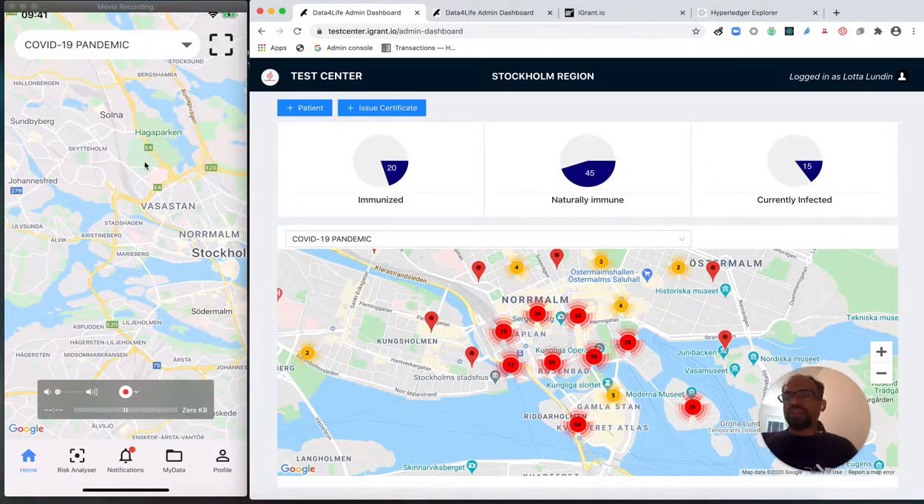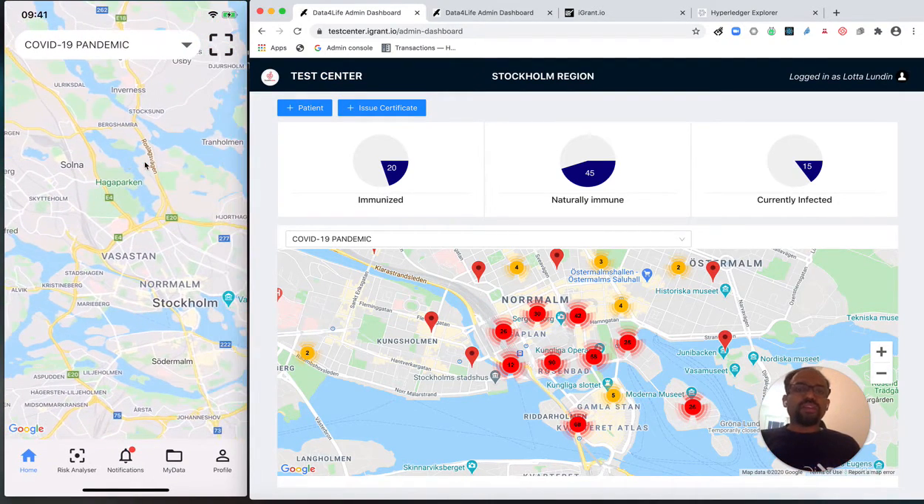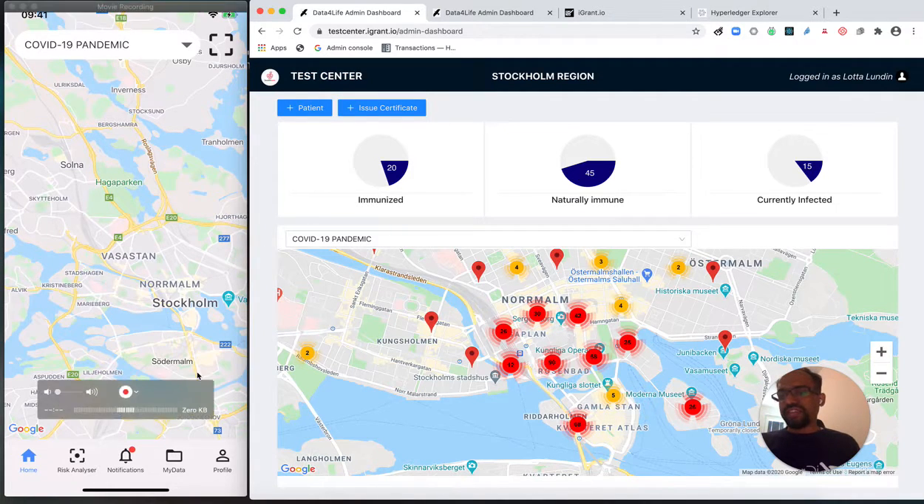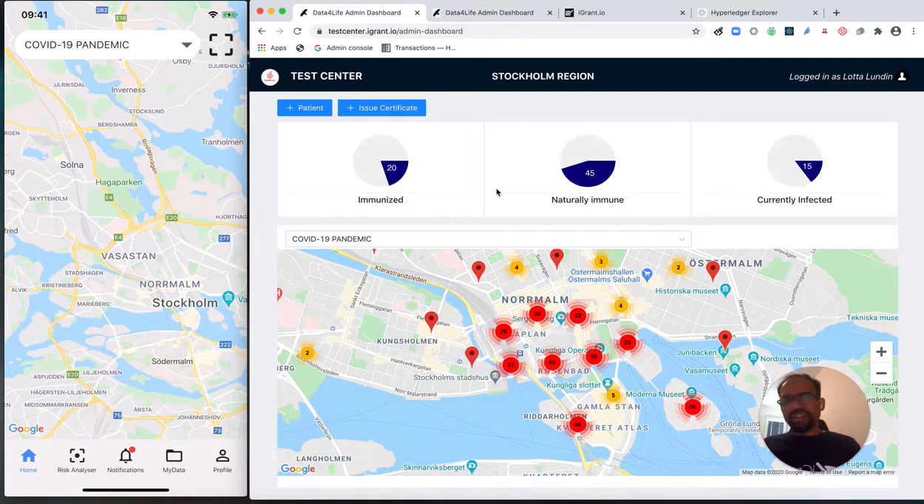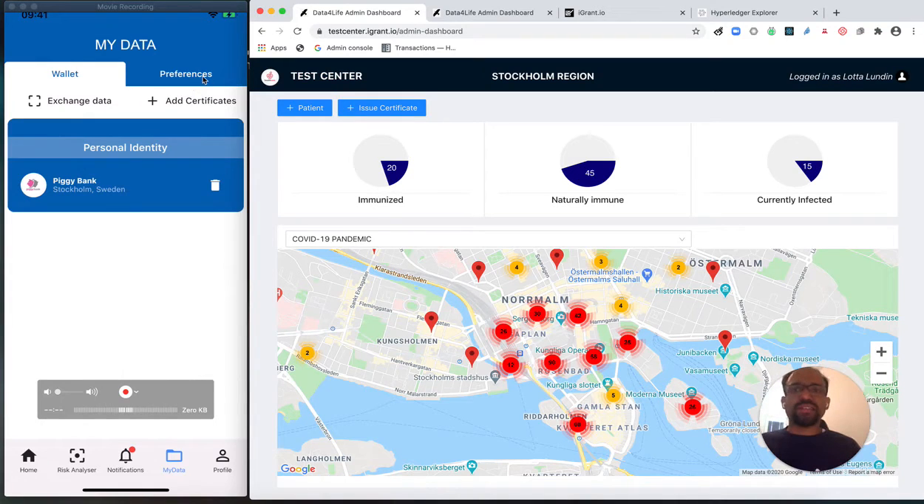On the left side, you have my mobile terminal. And on the right side, you have all the different dashboards, starting with the test center dashboard, which is used for patient registration and issuing certificates. So on the left side again, in the Data for Life app, we have configured a menu item called My Data. I click the My Data menu item, and what I have is two different functions. One is the wallet function, and the other is the data preferences function.